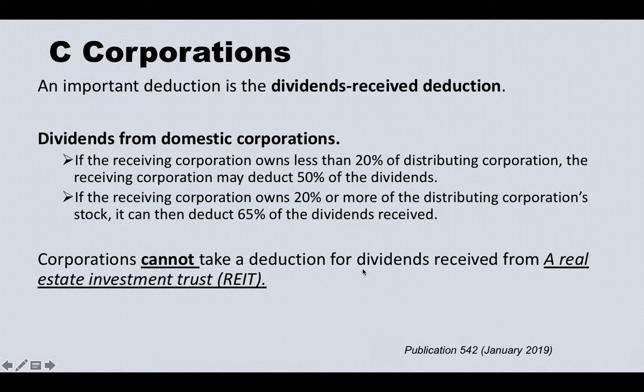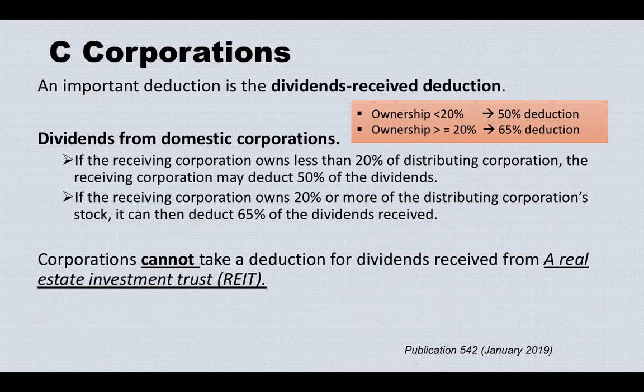Keep in mind there's a list of corporations whose dividends don't qualify, and one very common one is REITs. So if you are a C corporation and you want the dividend deduction, you should not own REITs, because REITs' dividends cannot be deducted. That's something you need to know.